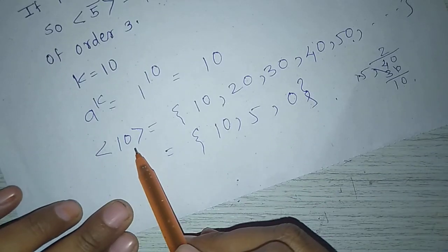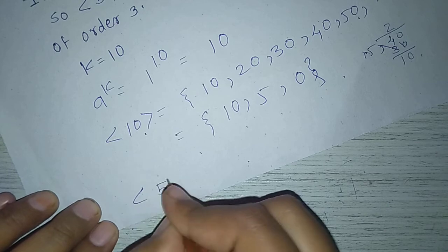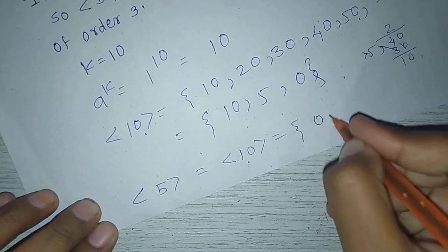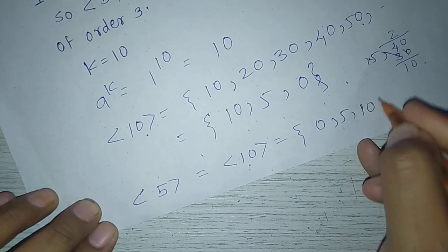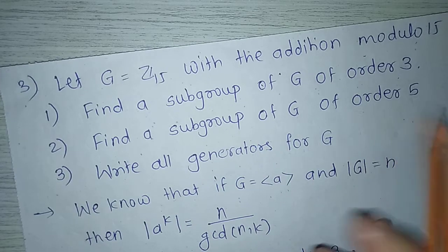So we get the set generated by 10 equal to {10, 5, 0}, which means the set generated by 5 equals the set generated by 10 equals {0, 5, 10}.